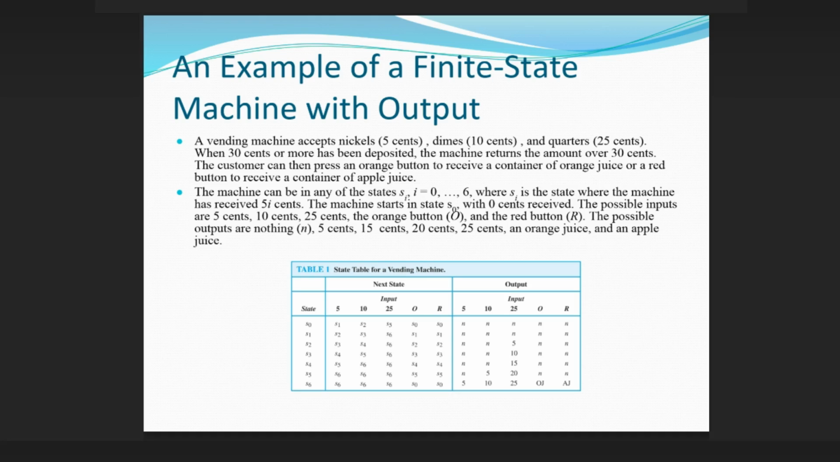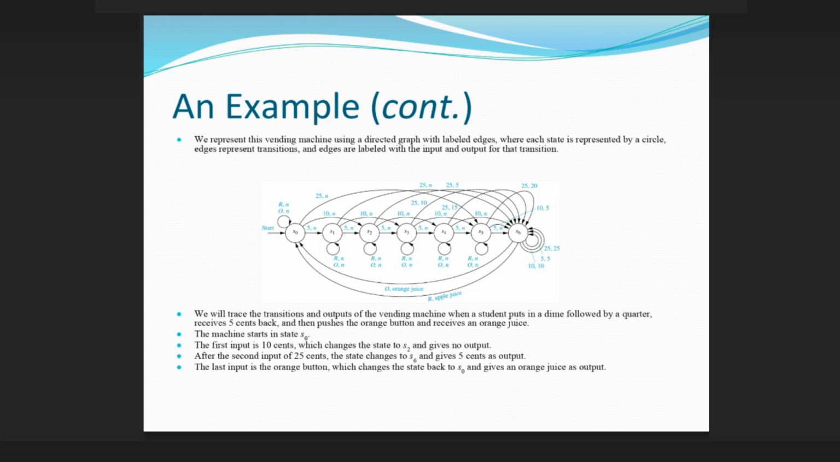The machine can be in any of the states Si, i = 0, ..., 6, where Si is the state where the machine has received 5i cents. The machine starts in state S0, with 0 cents received. The possible inputs are 5 cents, 10 cents, 25 cents, the orange button, O, and the red button, R. The possible outputs are nothing, N, 5 cents, 10 cents, 15 cents, 20 cents, 25 cents, an orange juice, and an apple juice.